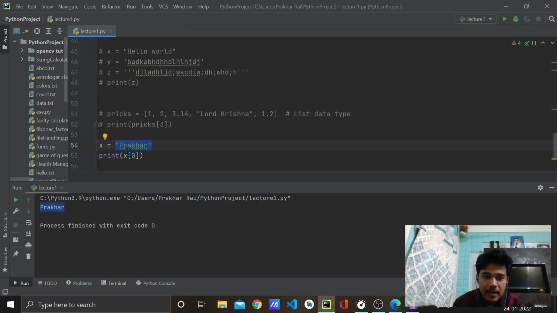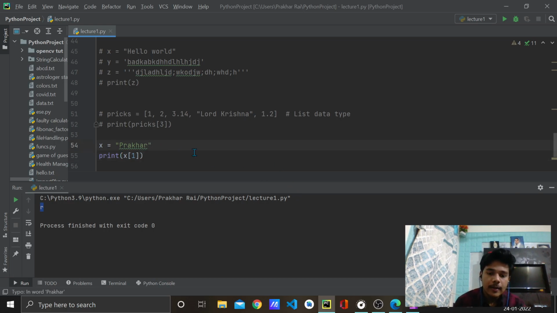So if I write X of 0, think of it like this, so it will be P. Similarly, if I write 1 here, R will get printed. So simple. This is known as string slicing. Now what was written in the PPT, like -1 or things like that.